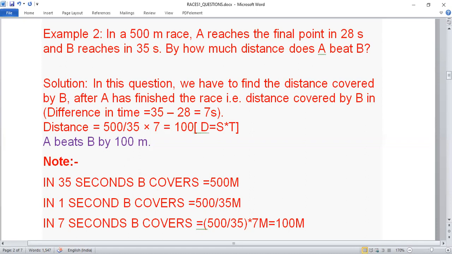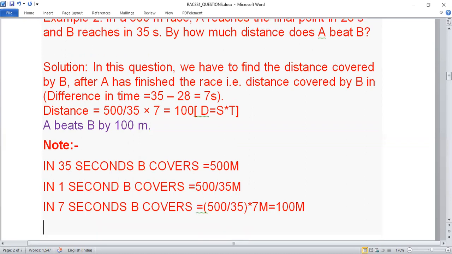You can also understand it like this. In 35 seconds, 500 meters, because it has been given in the question. A is reaching the final point in 28 seconds, B is reaching in 35 seconds. So in 35 seconds, B covers 500 meters. In 1 second, B will cover 500 upon 35 meters. So in 7 seconds, whatever is the difference, B will cover 100 meters. I think these last 3 steps are important. Using this, you can understand it in a better way.